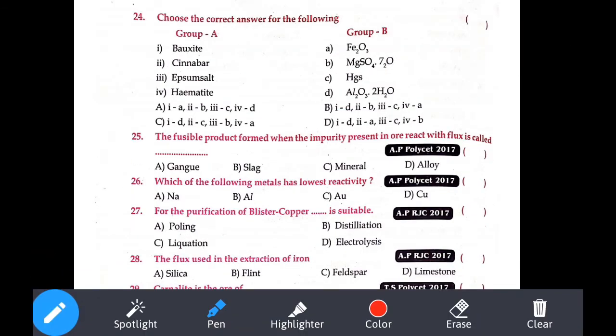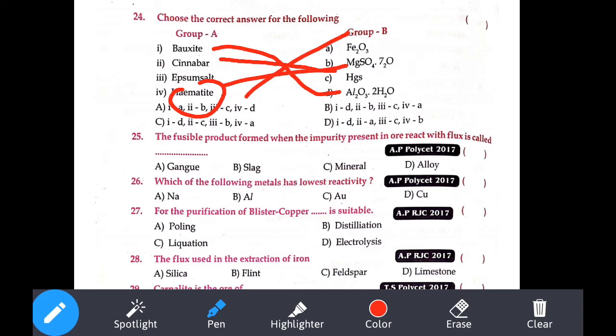Okay. Bauxite. A few minutes back I told you bauxite is aluminum oxide, Al2O3·2H2O. Cinnabar. Now you tell me, anyone, the chemical formula for cinnabar. Cinnabar is also called the sulfide ore of mercury. It is HgS. Cinnabar is HgS. Epsom salt. Oh, very good. If you don't know Epsom salt, just see this: hematite is Fe2O3. So Epsom salt is what? MgSO4·7H2O. So that is the answer.